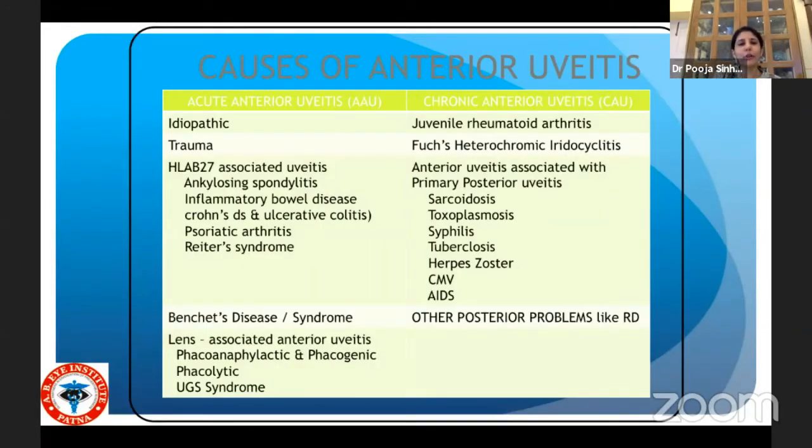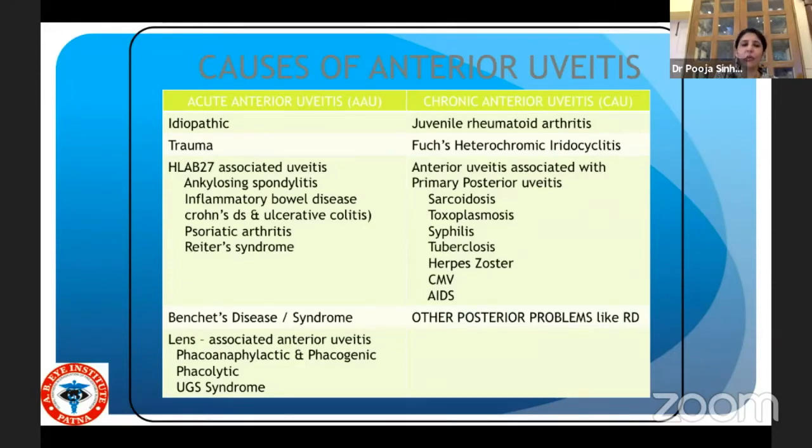So this is a very important slide where you have acute anterior uveitis and chronic anterior uveitis. Acute anterior uveitis, basically you can see in idiopathic conditions, trauma, and all HLA-B27 uveitis, namely ankylosing spondylitis, inflammatory bowel disease, psoriatic arthritis and Reiter's.